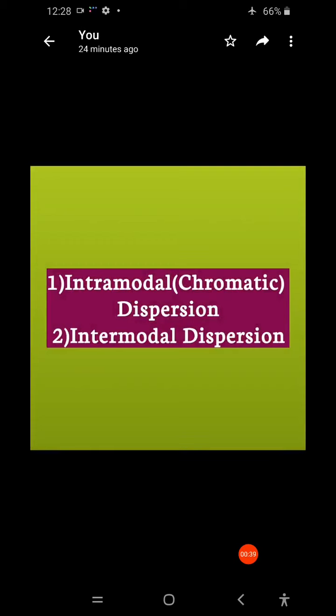This dispersion is of two types. The first one is intramodal dispersion and the second one is intermodal dispersion. Intramodal dispersion is also called chromatic dispersion, and it is also called group velocity dispersion.